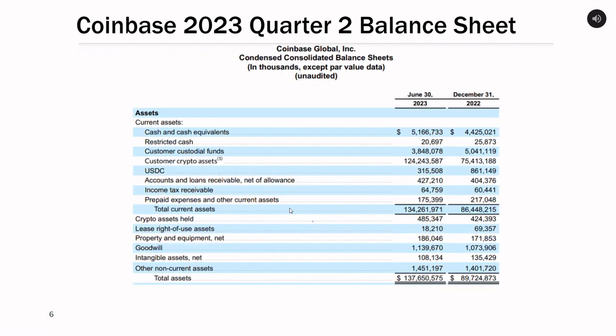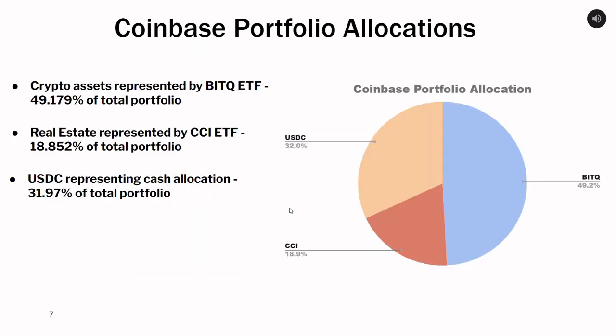By using Coinbase's 2023 quarter 2 balance sheet, we were able to pick 3 assets to use for our calculation. We have USDC, which is US dollar coin, for $315,508,000. We have their amount of crypto assets held, which is $485,347,000. And then we also have real estate related to property and equipment for $186,046,000. This pie chart displays Coinbase's portfolio allocations based on the 3 assets that we selected.